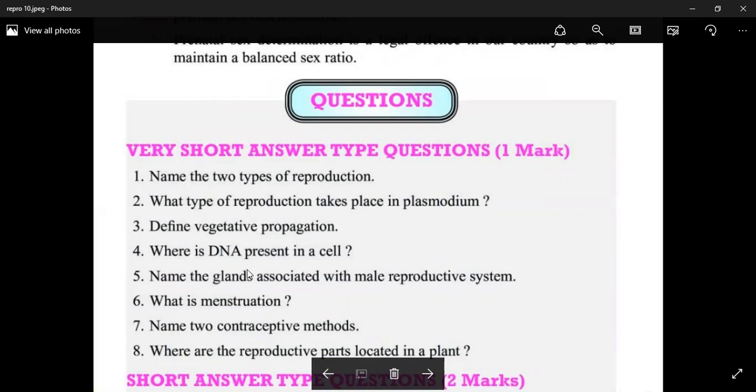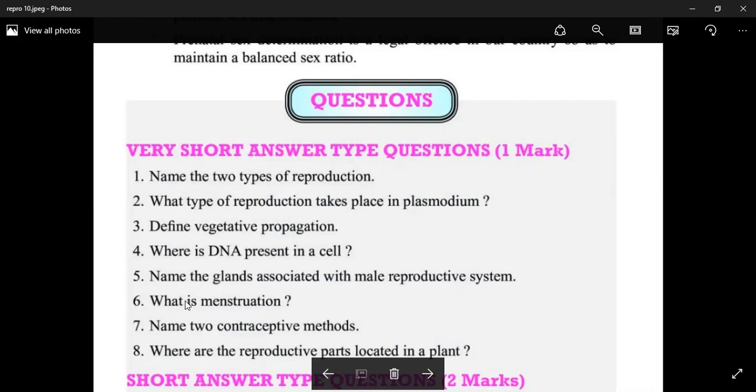Name the glands associated with the male reproductive system. Two glands are associated. First one is the prostate gland, and the second one is the seminal vesicle. What is menstruation?